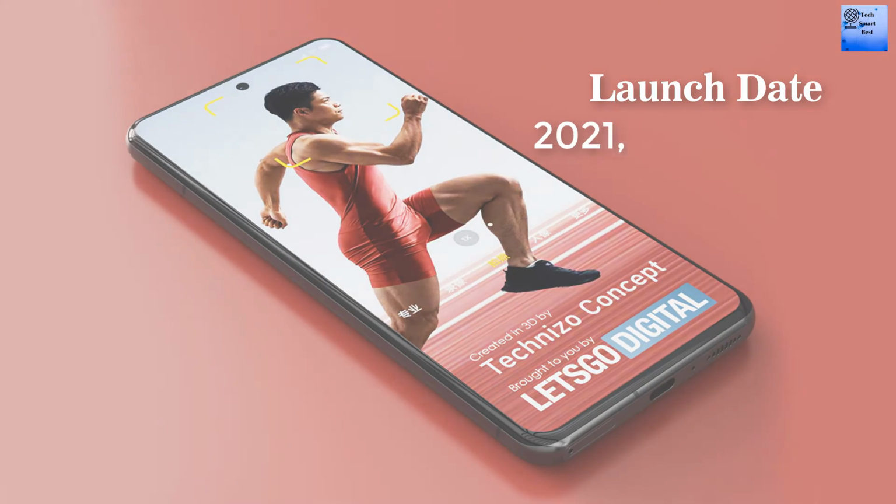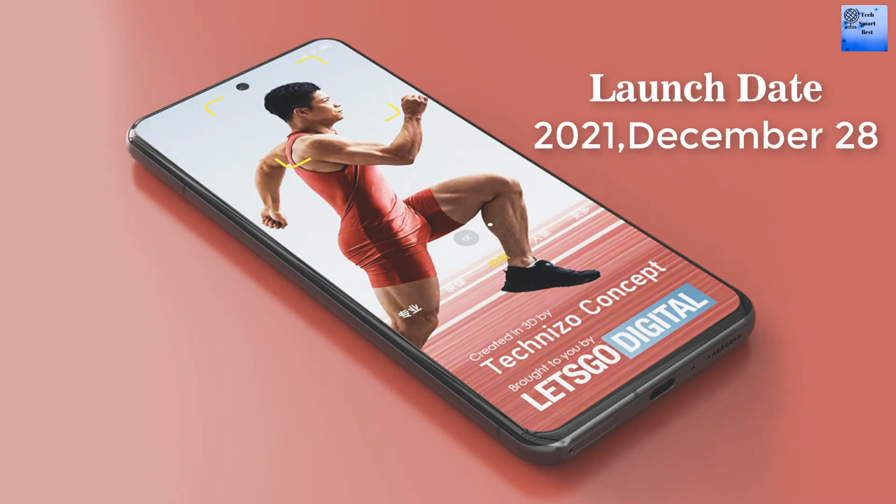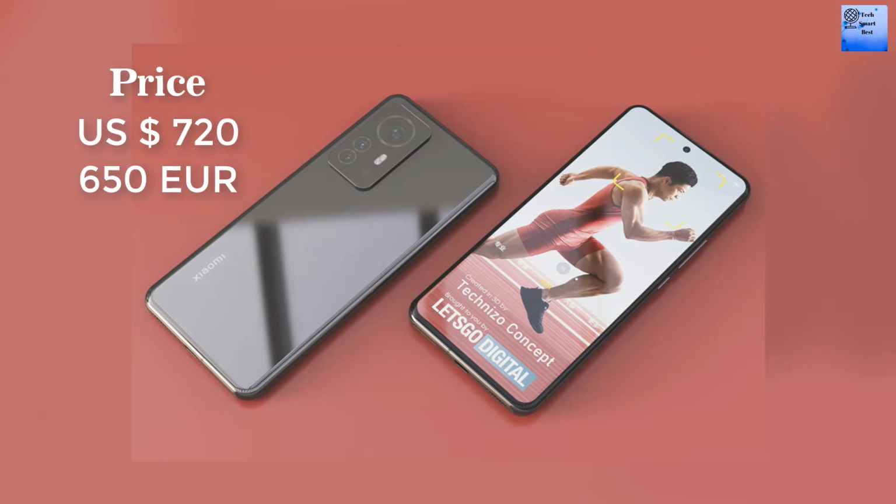The launch date of the smartphone was announced 28 December 2021. There are different prices available for the smartphone.